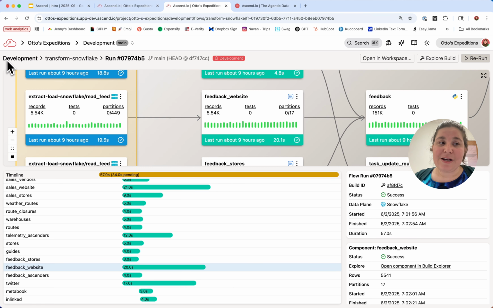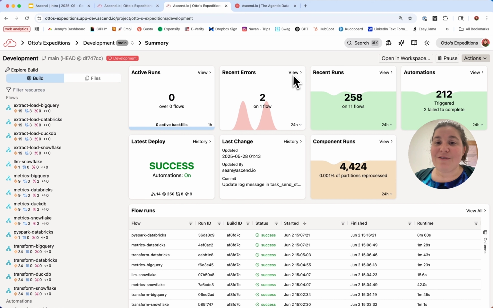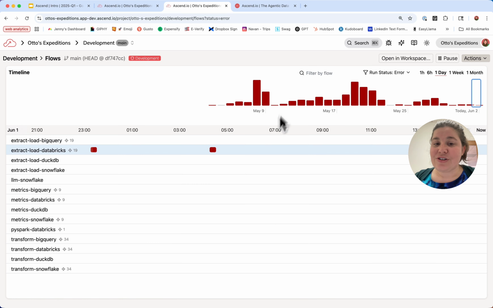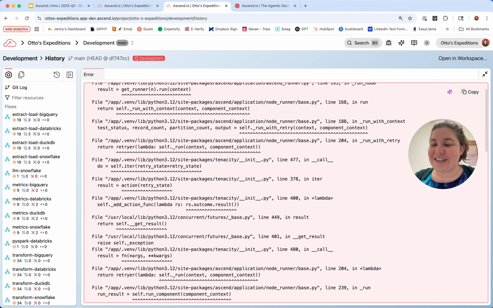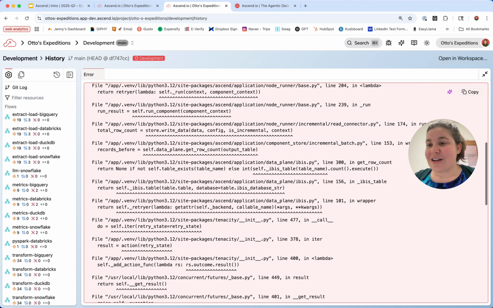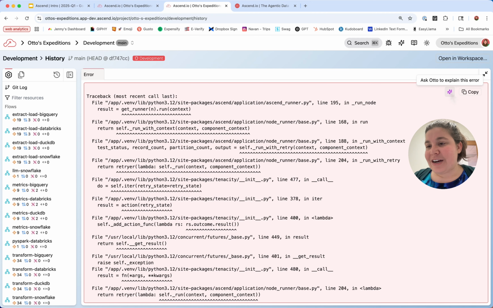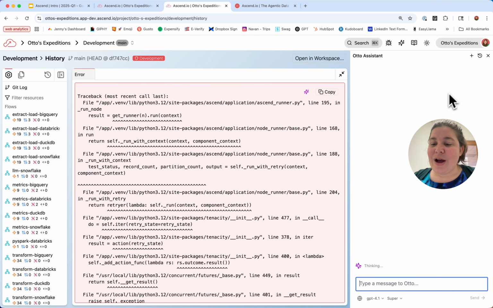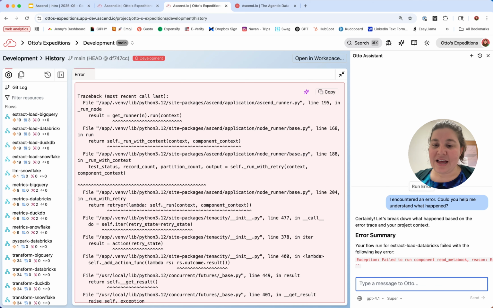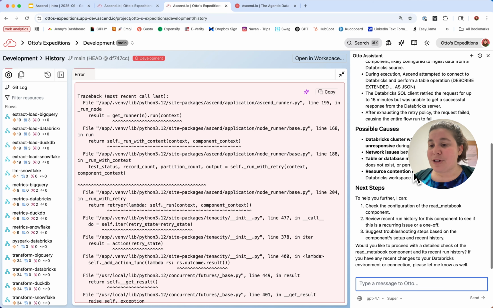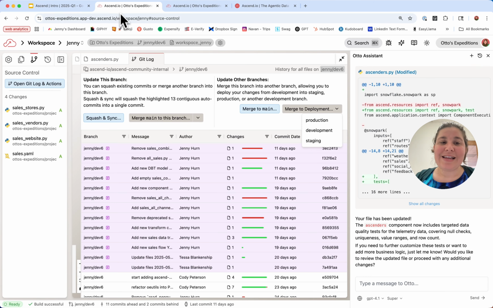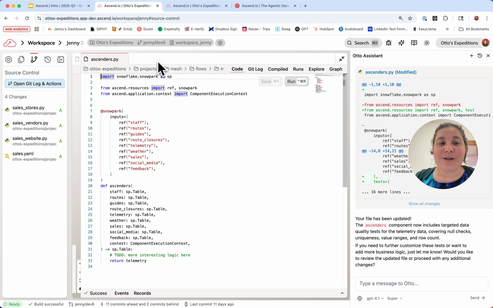One thing that I find especially helpful is to look at recent errors that have happened and try to understand what happened. Oftentimes when we look at errors in our data engineering workflows, we come up with logs that are not very helpful. But with our handy AI agent, Otto has complete access to all of our metadata and can understand and summarize what's happening within our data pipelines, give us possible causes and next steps without me ever having to leave the platform. So that's a high-level overview of what Ascend is and how developers and data teams work within Ascend.